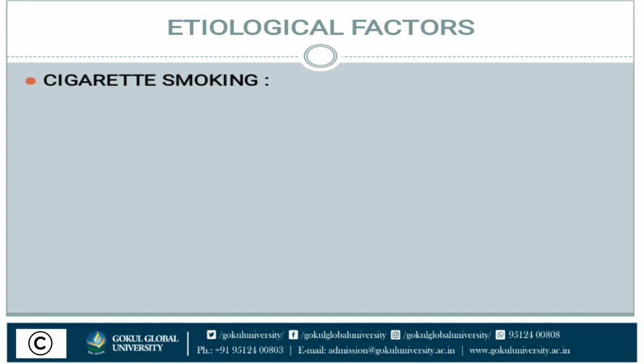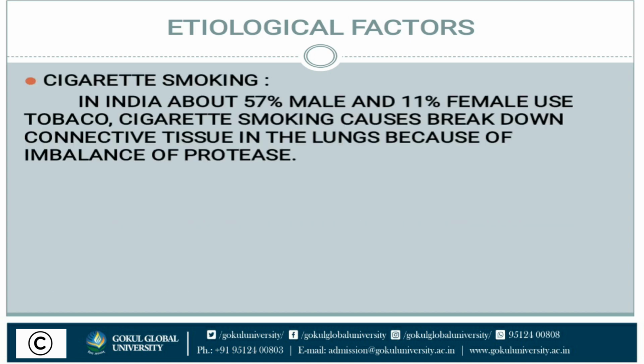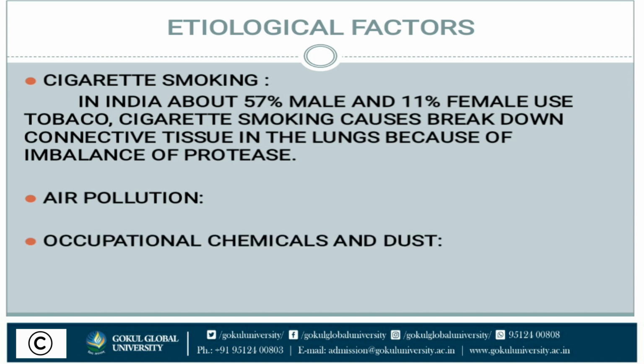Etiological factors: cigarette smoking, air pollution, and occupational chemicals and dust. In cigarette smoking, in India about 57% of males and 11% of females use tobacco. That causes breakdown of connective tissue in the lungs because of imbalance of protease. If a person is smoking, it will cause breakdown of connective tissue present in the lining of the respiratory tubes. What is protease? It is an enzyme which breaks down protein.